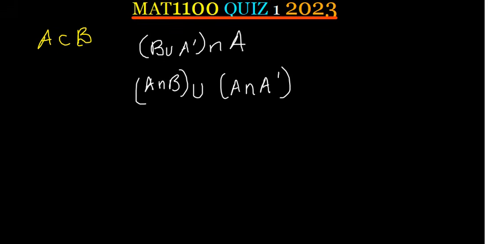Now, since A is a subset of B, meaning that A is inside B, like that, the intersection of A and B is going to be A because A is inside B. So this is going to be A union. Now we know that a set doesn't intersect with its complement. That is an empty set. And any set union an empty set is that same set. So this was supposed to give us A, and that is the 3 marks.